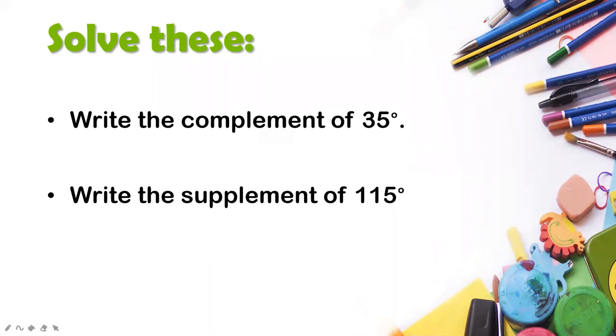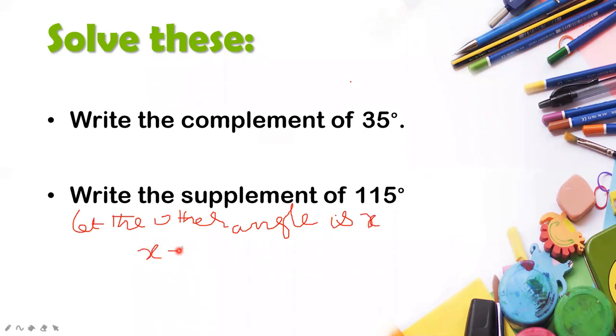Okay, now let's solve it here. First, you will simply write, let the other angle, this postulate is a must, let the other angle be x. This is your first postulate, and then you will write x plus 115 is equal to 180 degrees.